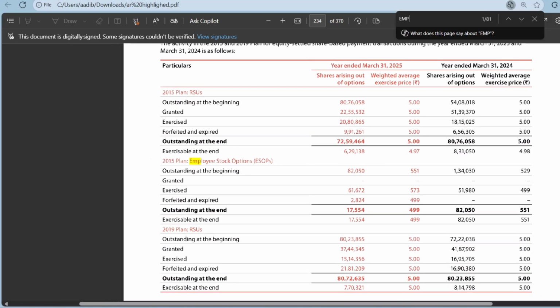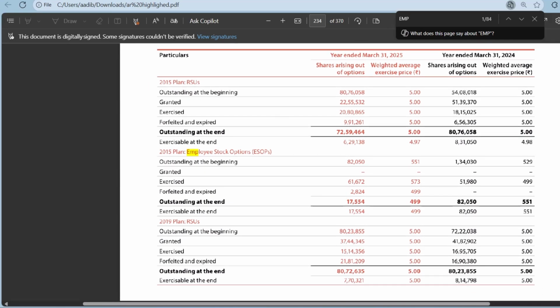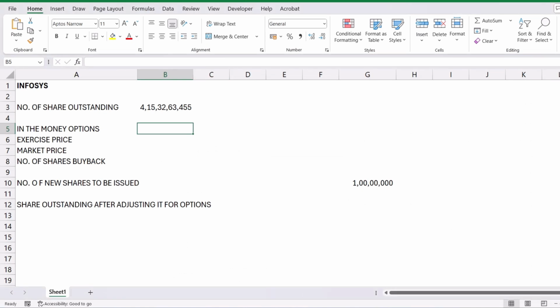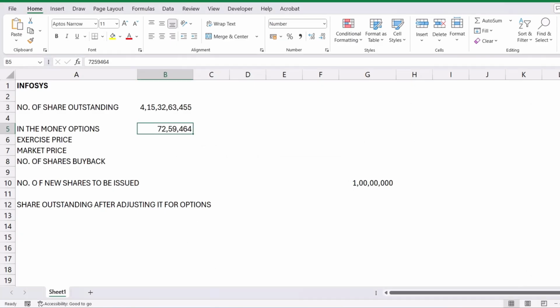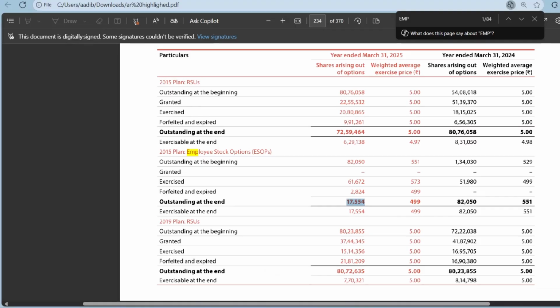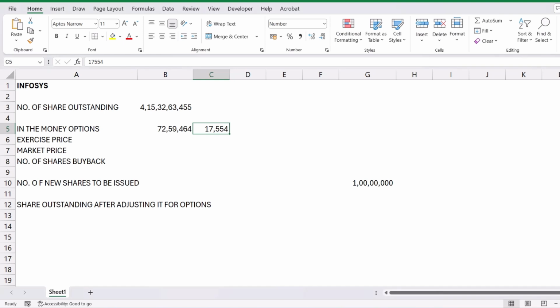So there are three plans, and we need to take the outstanding at the end of 2025. So I'll pick this number. All have different exercise prices, so we will be doing it separately. And the last is this.